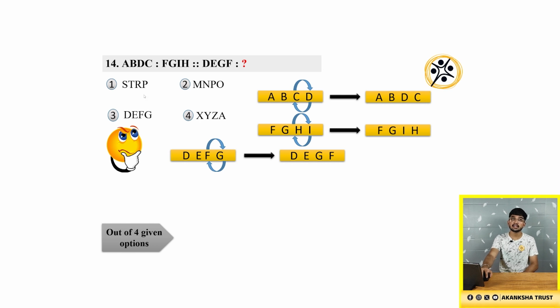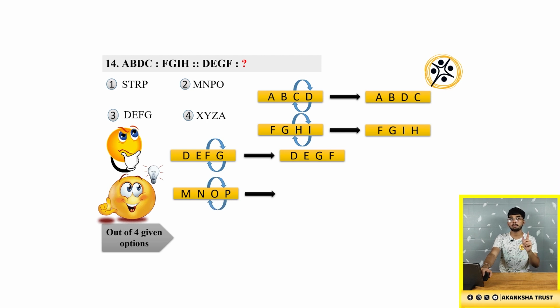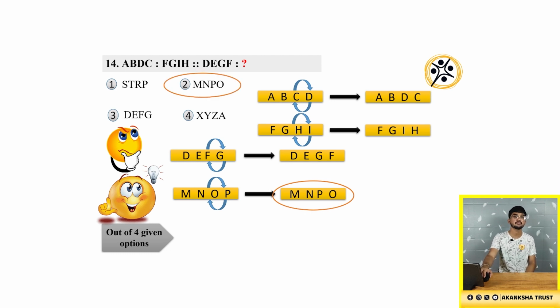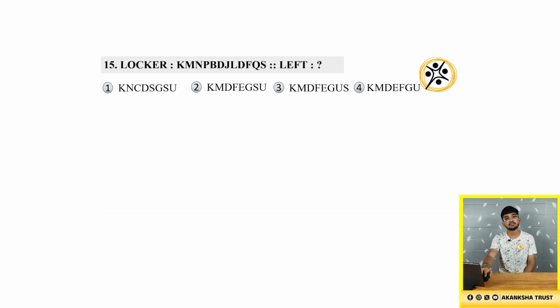Now you need to compare the options where the letters in the series have only the last two letters interchanged. So if you check all the options, in the second option you will get the answer, that is MNOP is written as MNPO. Only in the second option the last two letters are interchanged. You can check the other options as well. So the answer for the 14th question is MNPO, that is option 2. Now we'll solve the 15th question.